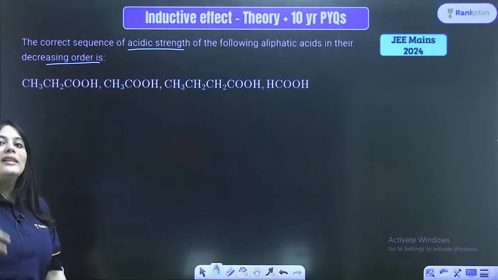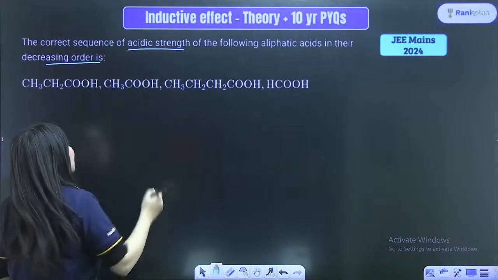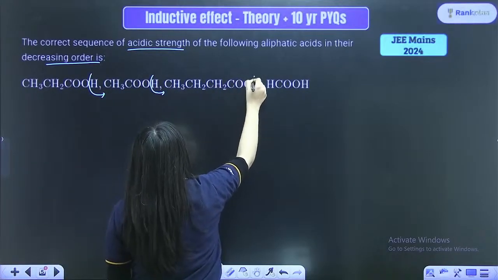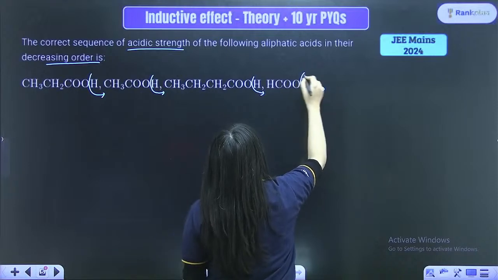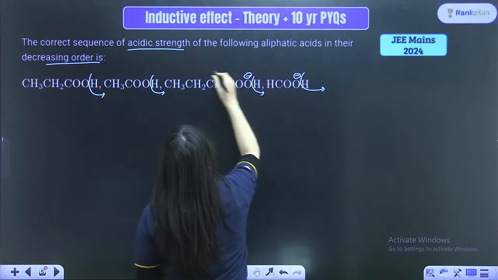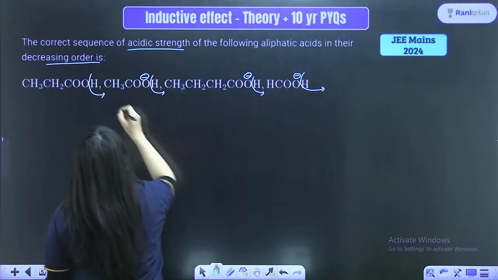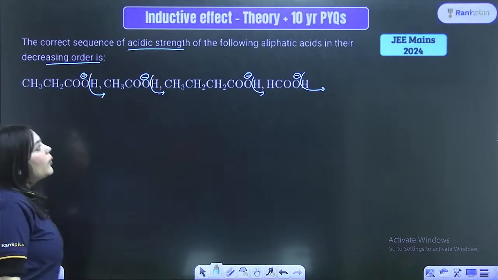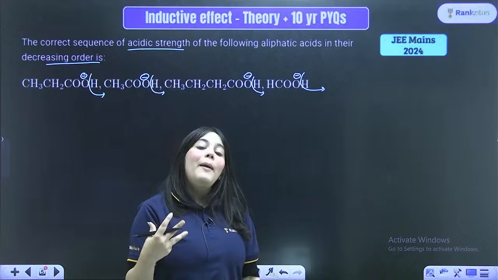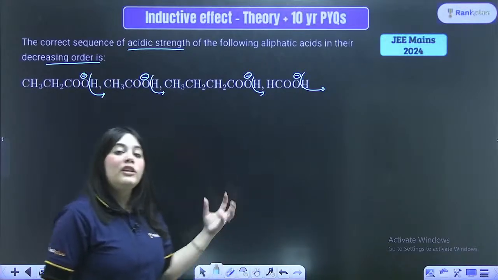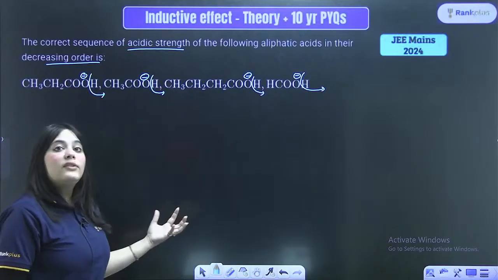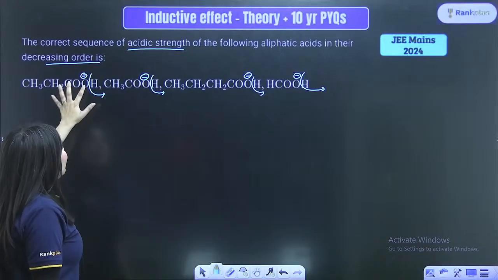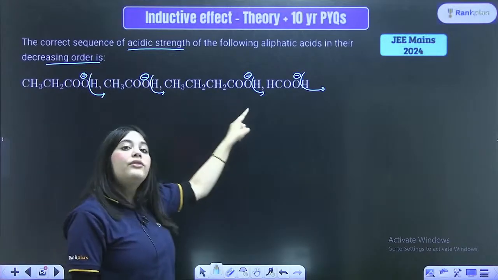As you know, what is the acidic strength? Acidic strength means the ability to actually give away the H plus ions, right? The ability to actually give away the H plus ions is the acidic strength. Right? This is the acidic strength. Now, what will happen? Now, ma'am, how will I know which of these molecules will actually readily give away H plus and the other ones will not? Then you have to know the stability of the anion that is left behind.